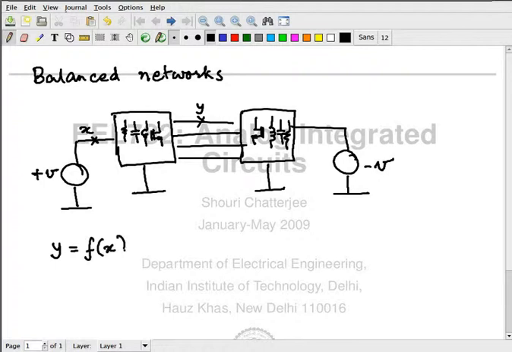So if I would like to describe y as a function of x, then f is going to be some polynomial, arbitrarily complicated. It might have an infinite number of terms, no problem. So it's going to look something like this.